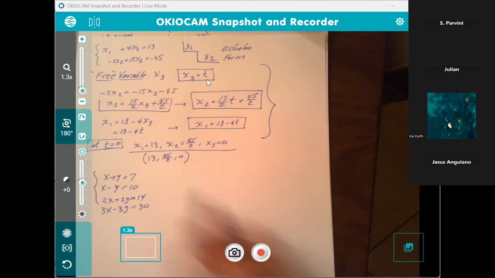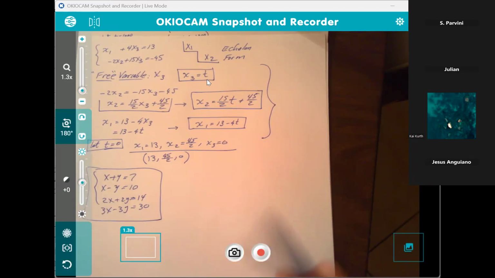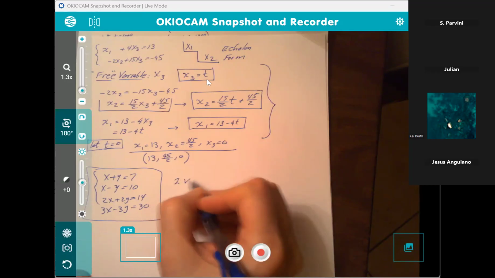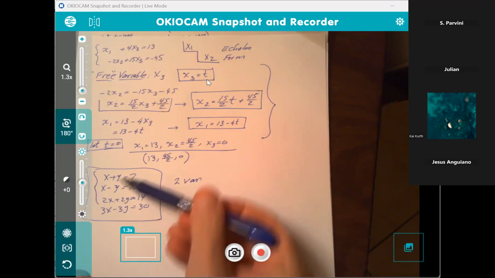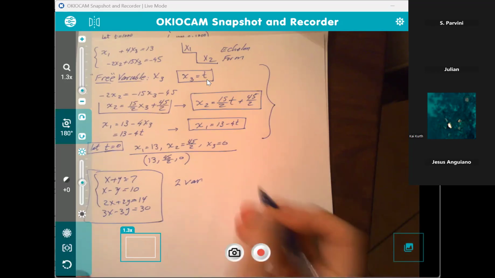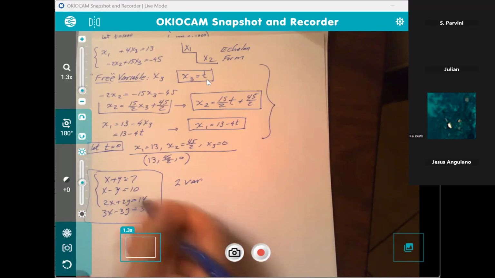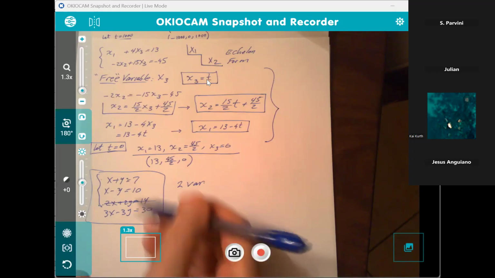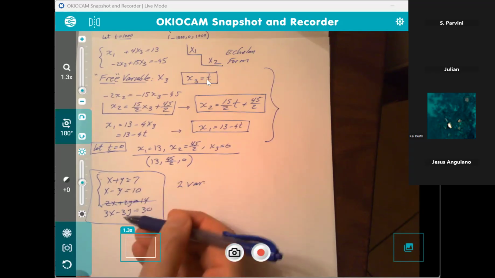How many variables, unknowns, does this system have? 2, right? 2 variables, x and y. And I have 4 equations. Do I need 4 equations? No. So 2 of these are redundant. In fact, it's this one. I multiply the first one by 2. See that? So I don't need that. So it's okay to have more equations than variables.